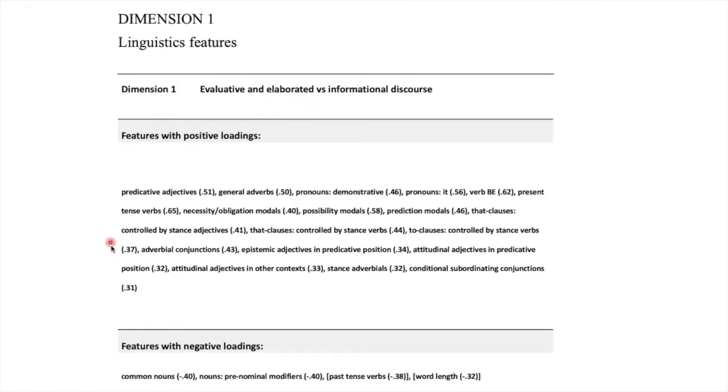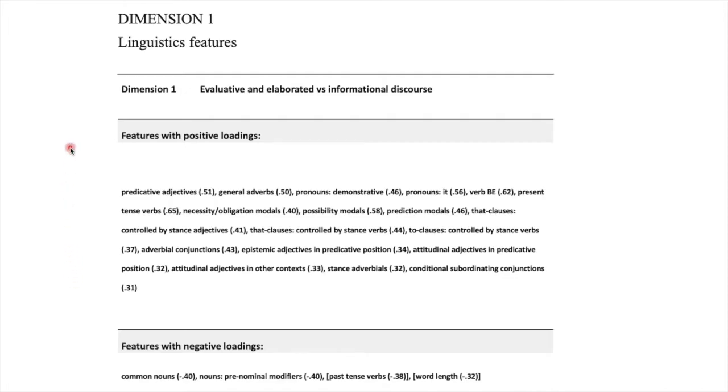Now, you might disagree with our functional interpretations, and that's fair. You should evaluate these functional interpretations, but if you disagree with the functional interpretations, that doesn't make the factors, i.e. dimensions, go away, because those co-occurrence patterns are statistically identified without any presumptions on the part of the linguist.